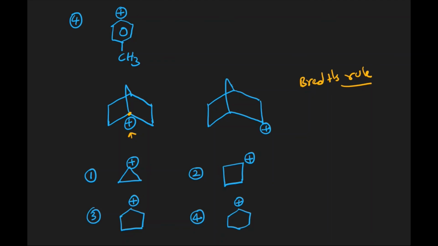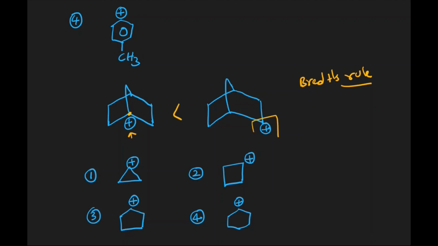Generally sp2 hybridized carbons are planar, but in bicyclic compounds, at the bridged position, it is non-planar and highly unstable. So the second one is the most stable.